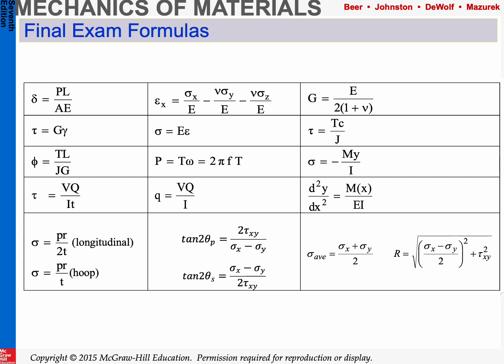So again, we return to our final exam formula sheet, and for that case in Chapter 9 we have one equation, this second order differential equation, as moment as a function of x, and then the two material properties, modulus of elasticity and also the sectional properties, the moment of inertia of the particular cross-section that we're looking at. So let's look at the topics that we looked at in this particular class for deflection.